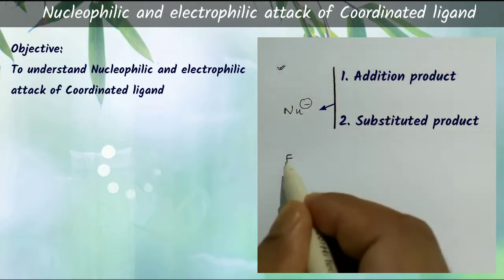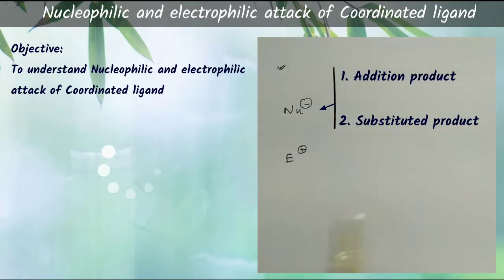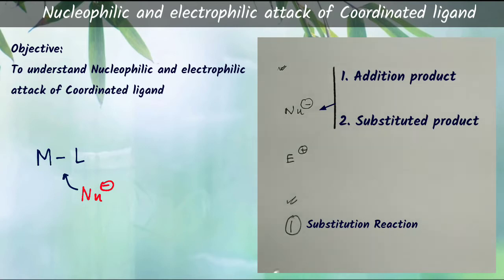Electrophiles are the opposite of nucleophiles, that is, they are electron deficient. In case of organometallic complexes, they usually exhibit two types of reactions with nucleophiles. The first one is substitution reaction, in which the incoming nucleophile will attack the metal and replace one of the ligands present in that complex.